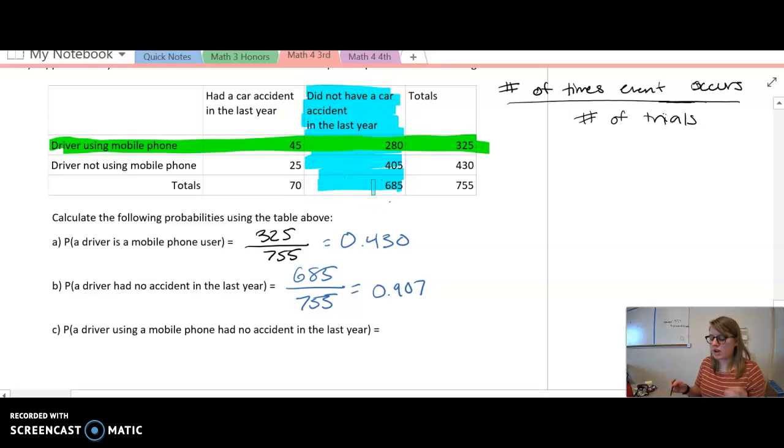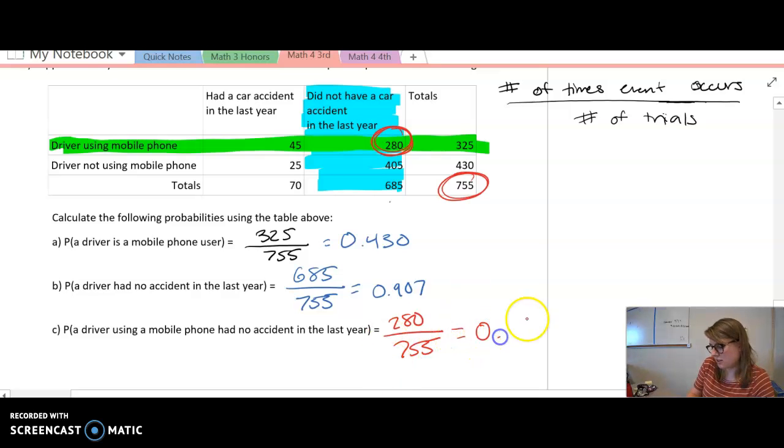So we kind of see where my two highlighters intersect, and they only intersect at 280. So we have 280 is the number of times that our event occurs, and then we're going to have it over the total number of trials, which again is my 755. And that is my probability, and as a decimal, that is 0.371.